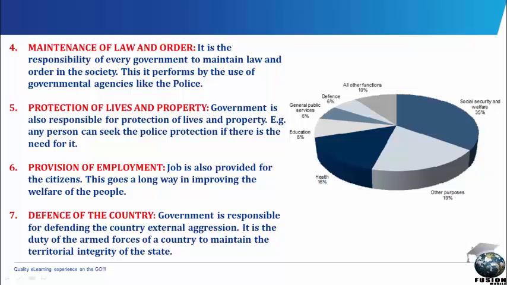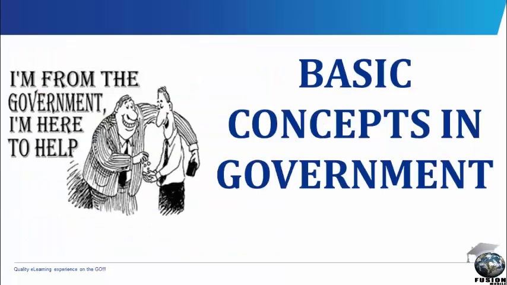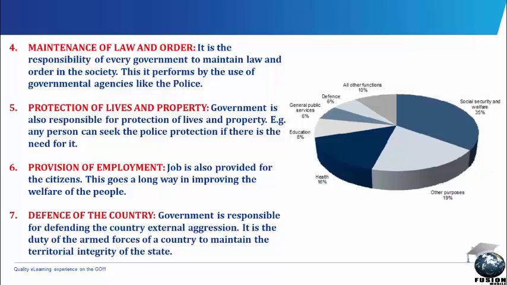It is the paramount function of government to defend its country from external aggression. It is the duty of the armed forces of a country to maintain the territorial integrity of the state. Having heard this, we have come to the conclusion of the first chapter of our study under government.